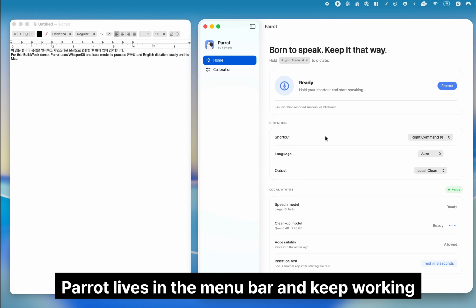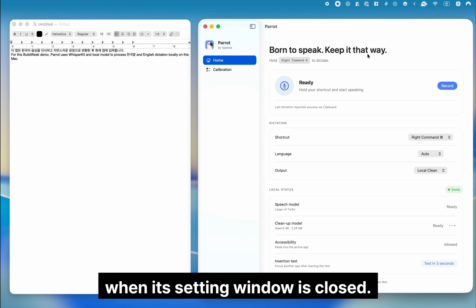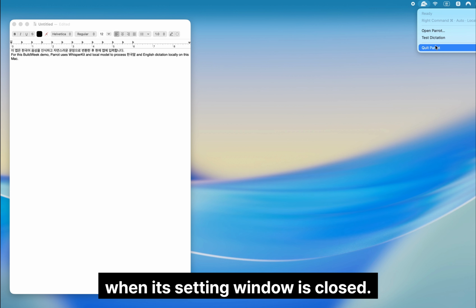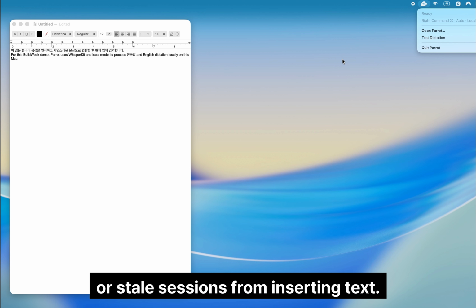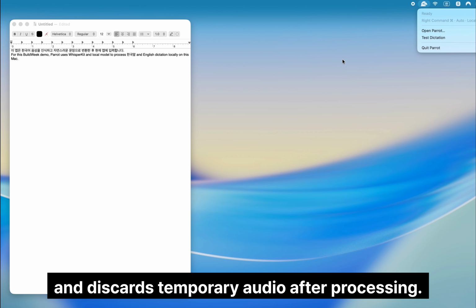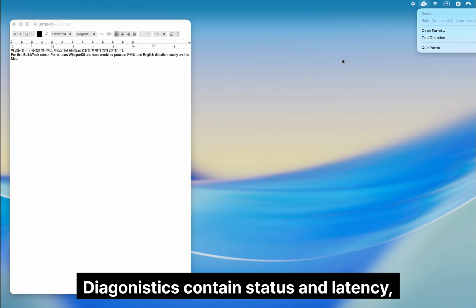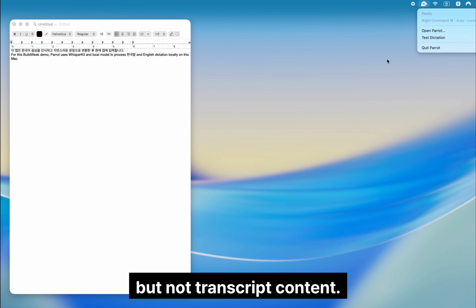Parrot lives in the menu bar and keeps working when its settings window is closed. It preserves the previous clipboard after paste, blocks cancelled or stale sessions from inserting text, and discards temporary audio after processing. Diagnostics contain status and latency, but not transcript content.